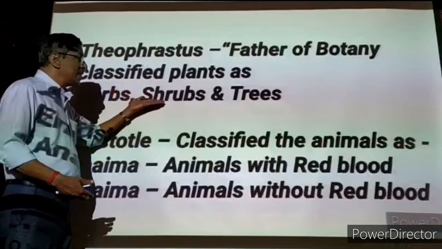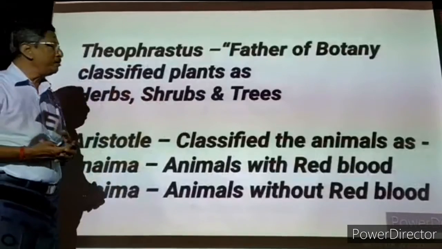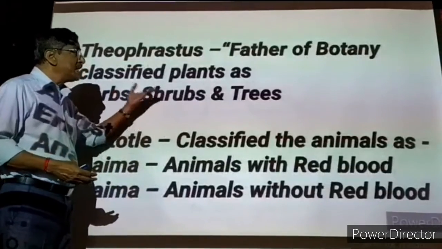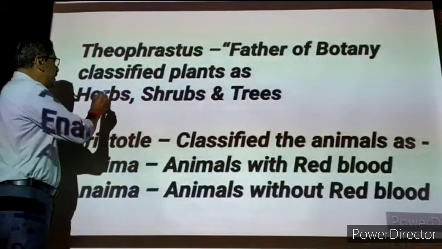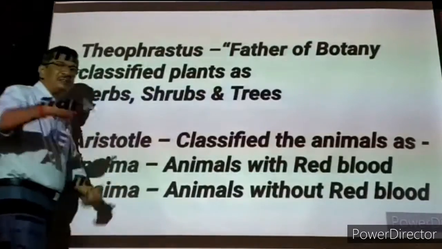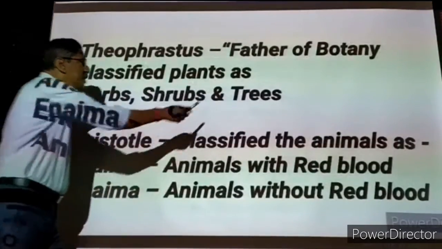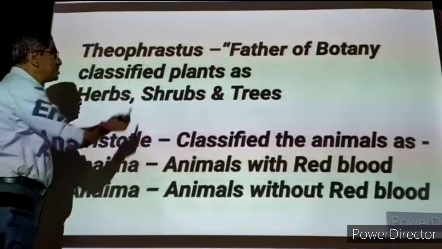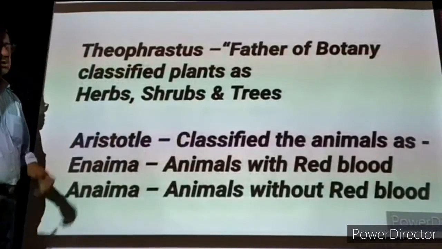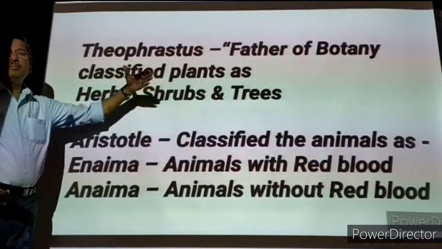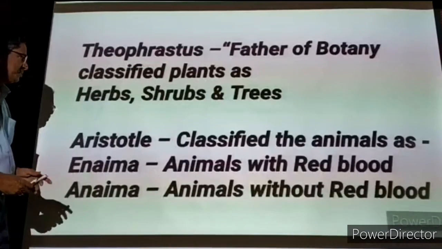This classification was there for some period of time, but later on it was not accepted scientifically. But now also we are using herbs, shrubs and trees. Whenever we see the plant, we can say it is a tree. Whenever we see another plant, it is a shrub, we are telling. So even now we are using it, but it is not the major method of classification.